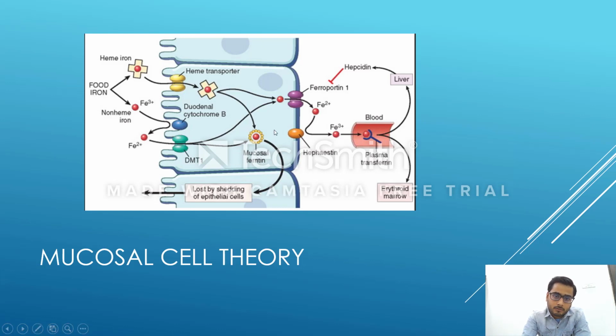If this mucosal ferritin is not utilized, I intentionally skipped this part because I wanted to discuss it here. This mucosal ferritin, if the iron is not used for 3 to 4 days through ferroportin, it stays here, and after that mucosal sloughing takes place, shedding of the epithelial cells, and this iron gets lost and excreted.